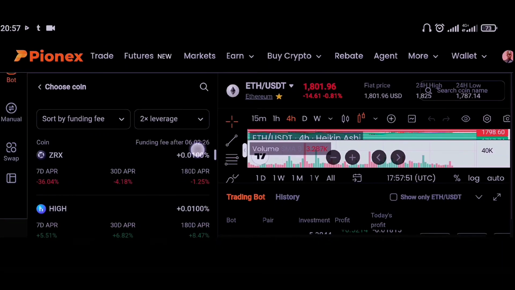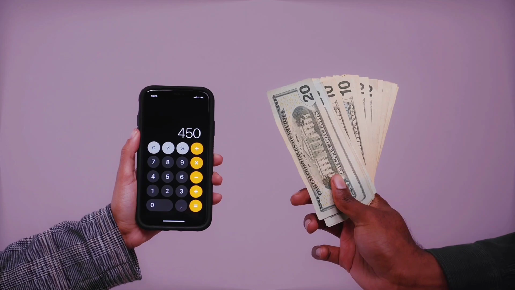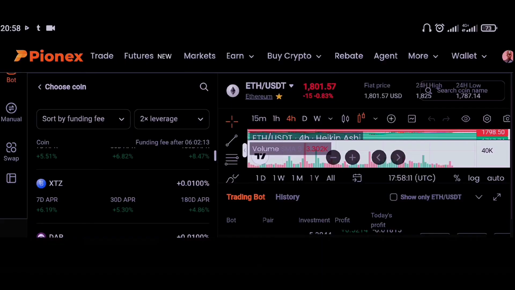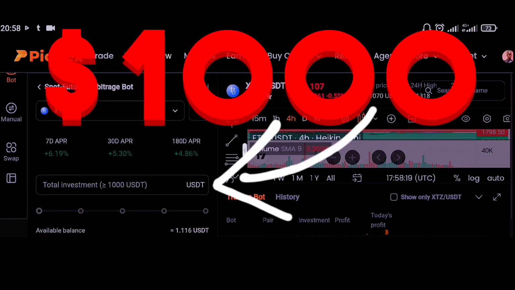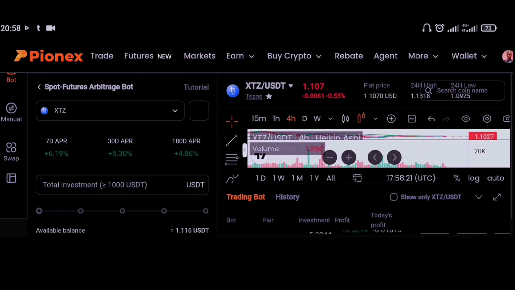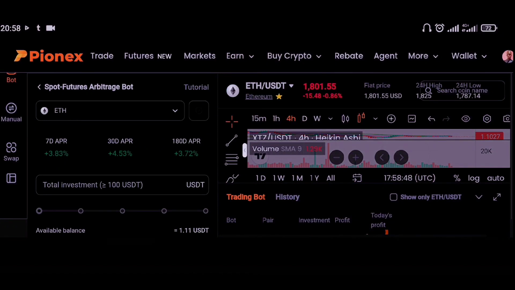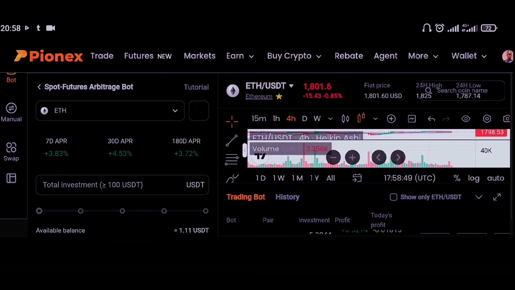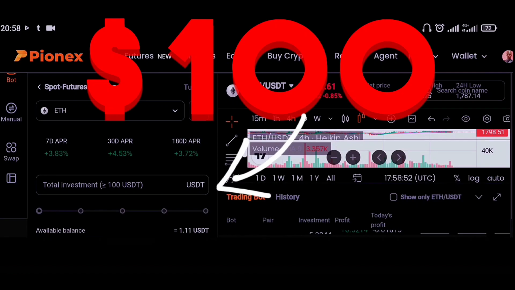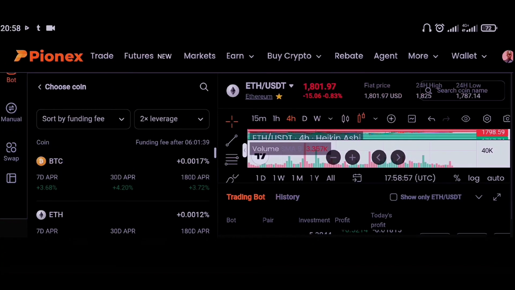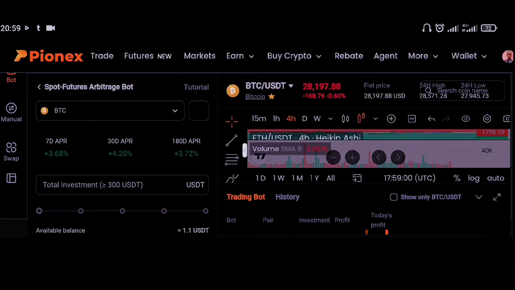It's essential that you know the token that you are going to trade with, just to see the margin that you are going to be required to have with other tokens. If you choose XTZ, that is Tezos, you will require a minimum of 1,000 USDT to invest using this bot. From experience, I've seen that choosing Ethereum will be cheaper compared to any other token in here. As you can see, Ethereum will only require you to have 100 USDT in order to start running this bot. BTC will require you to have a minimum of 300 USDT to run the bot.